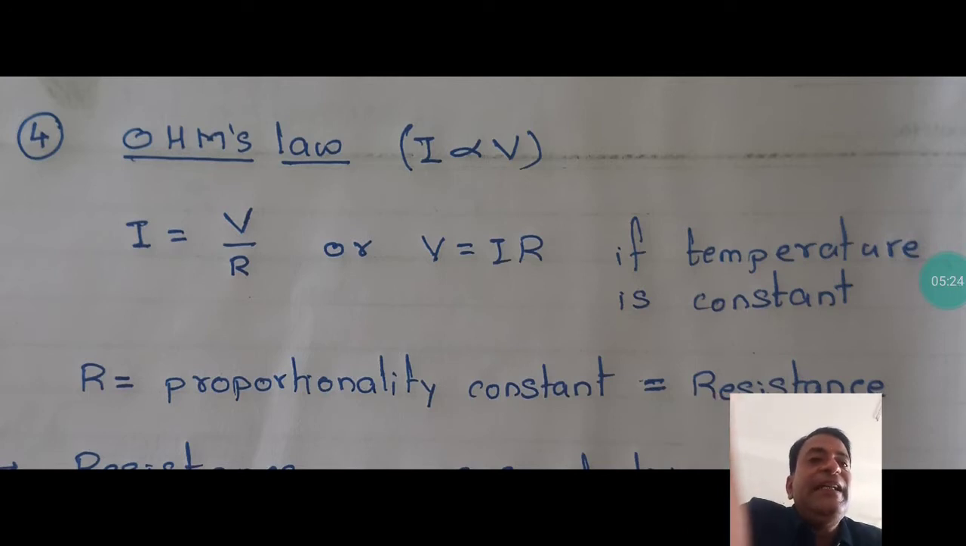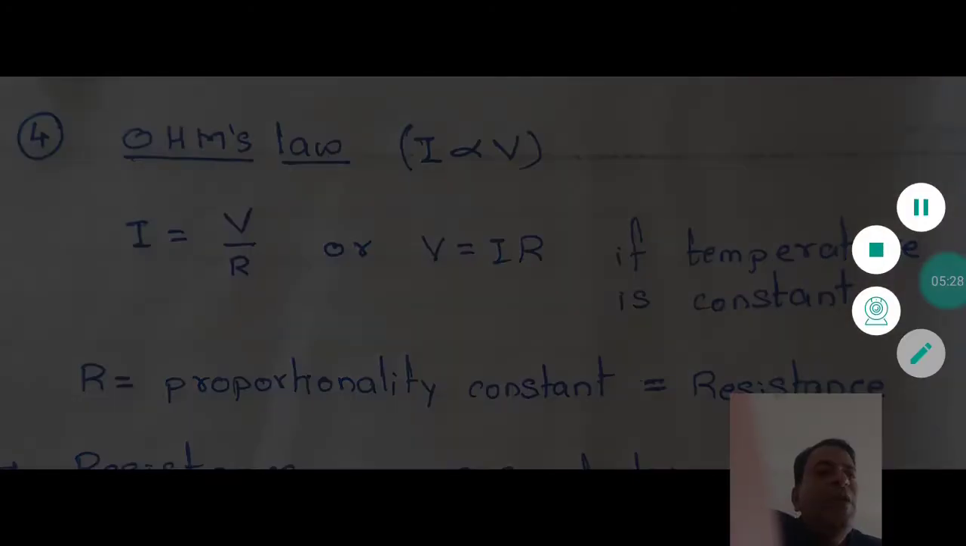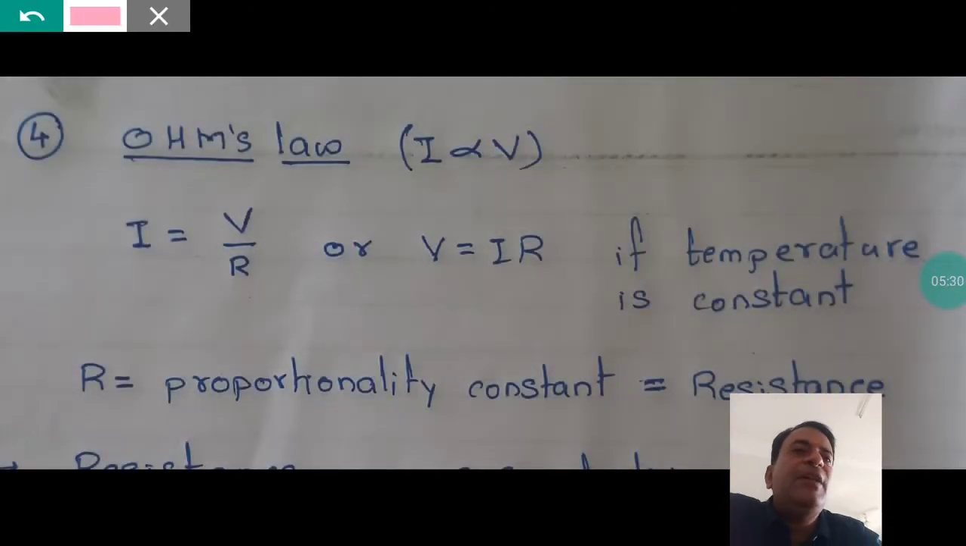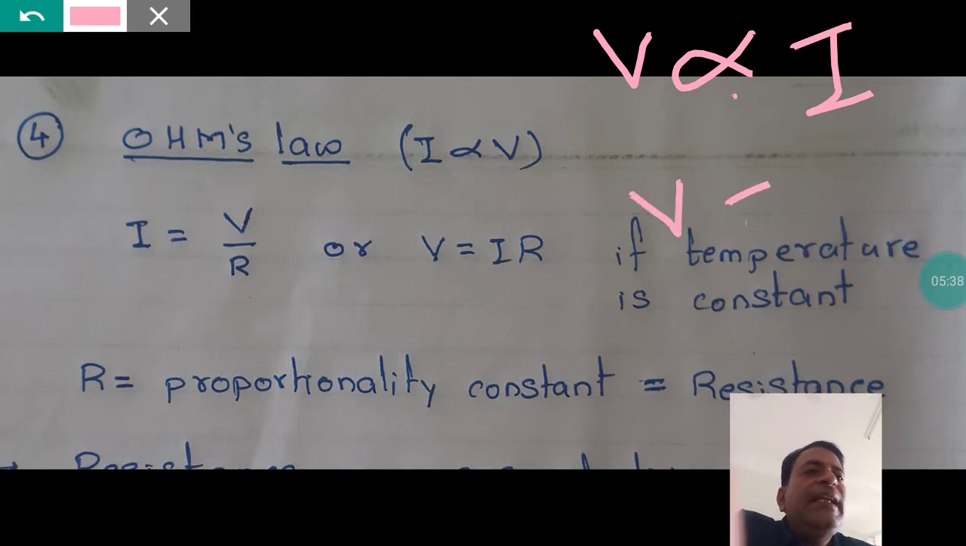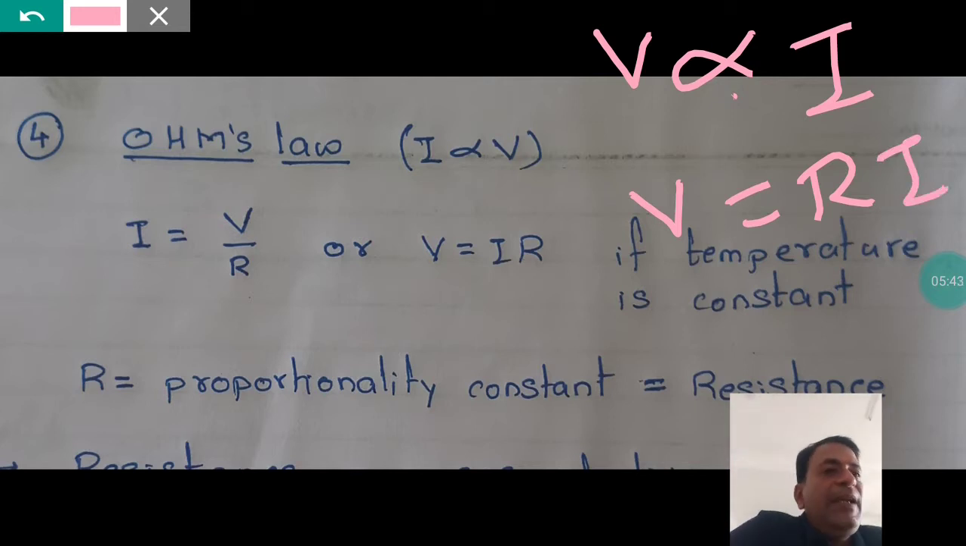You mathematically write it as I is proportional to V, or you may also put it the other way: V is proportional to I. Then you can remove this proportionality sign and write V equals R into I. Okay, V equals R into I. R is what? R is the proportionality constant. Just like when we remove the variation sign, we have to add a constant.